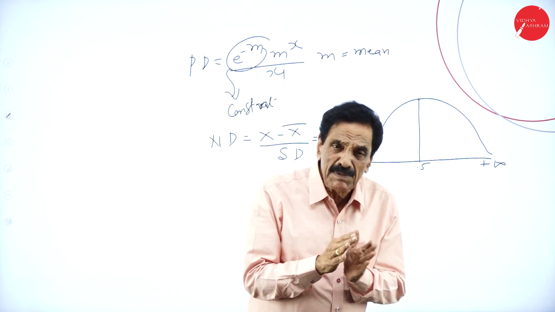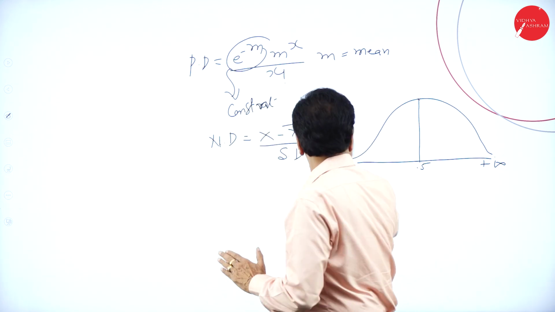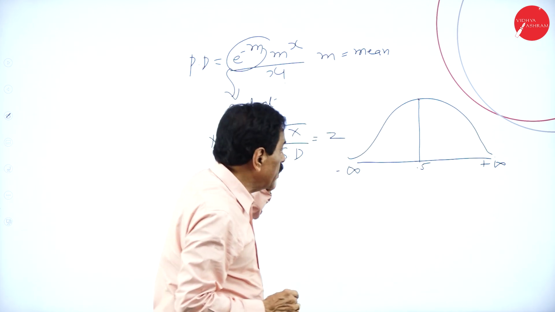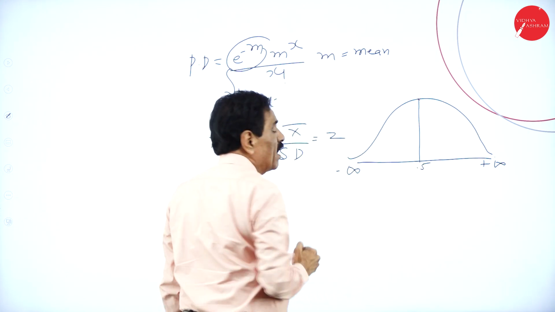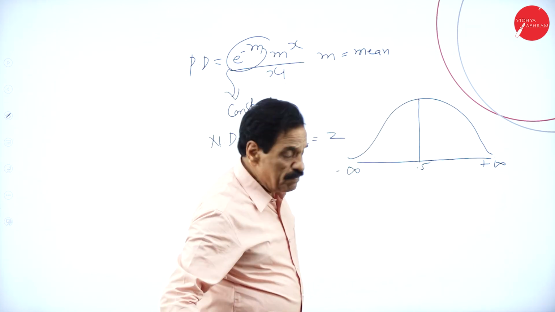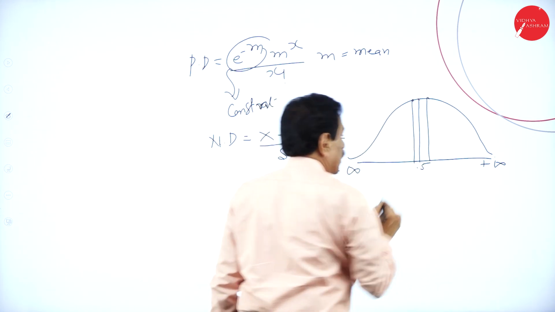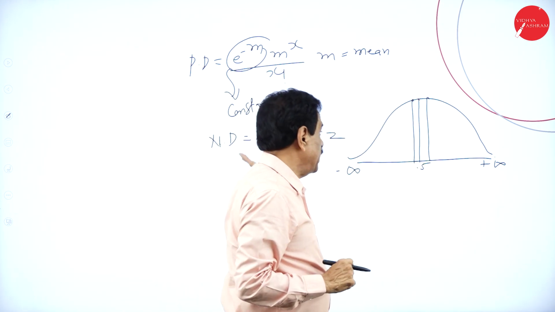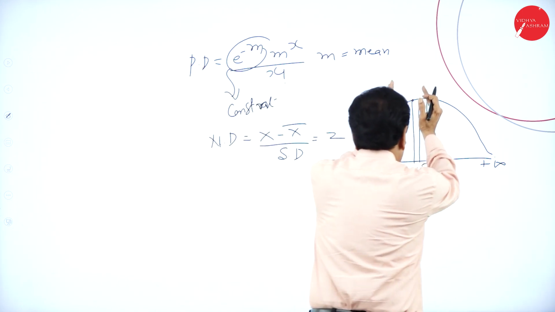So in the examination, if they ask a question about increasing or decreasing, increasing means this side, decreasing means this side. If the variable goes on increasing, it means that side; if it goes on decreasing, it is there. Or they may ask less than means this side, more than means that side, in between means these two sides.